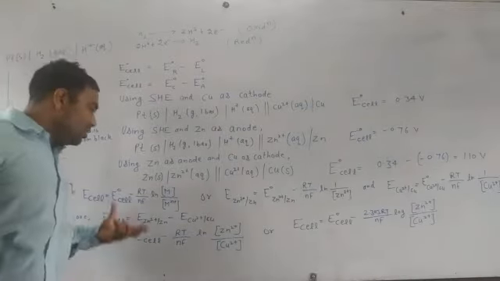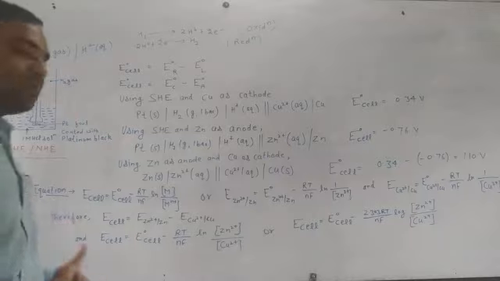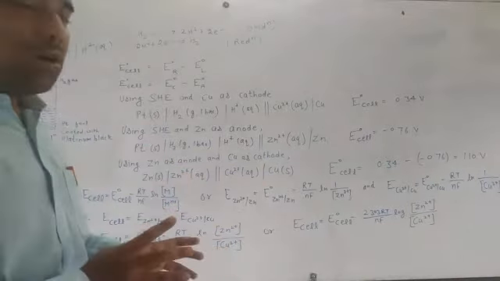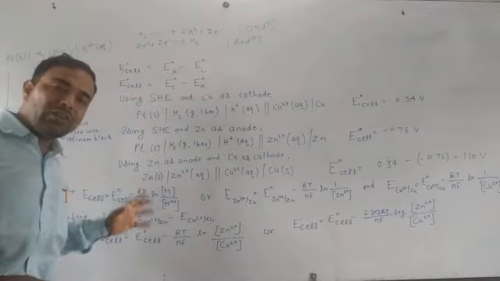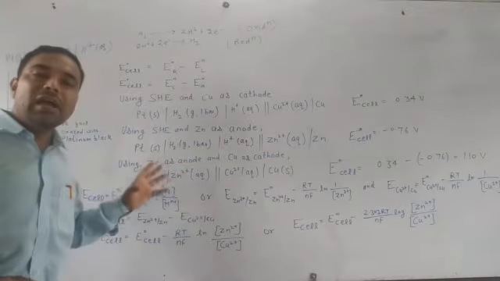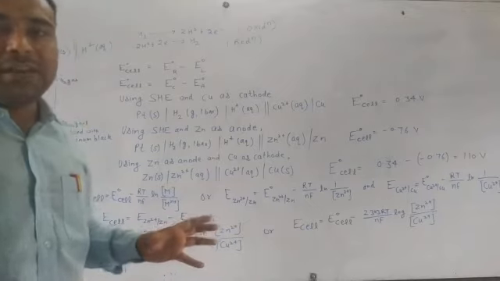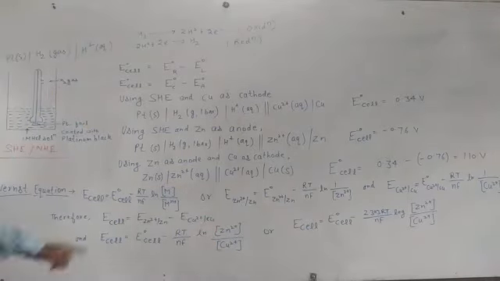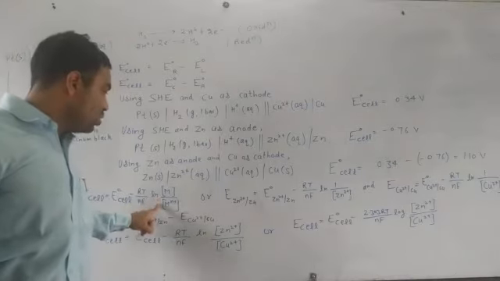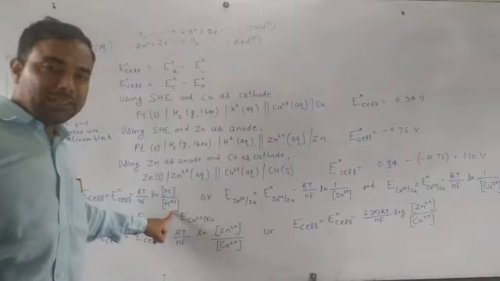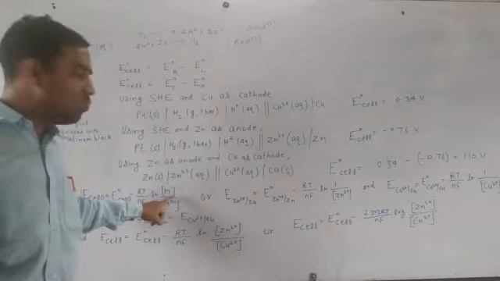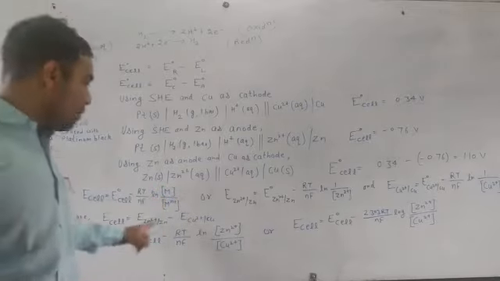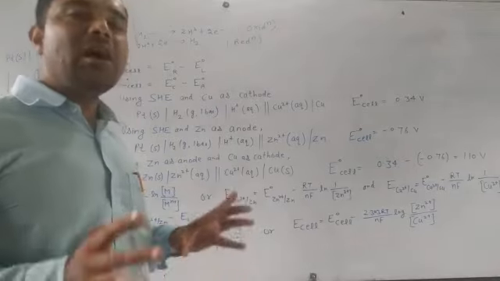The Nernst equation represents the relationship of E cell with respect to E node cell under the conditions of temperature, Faraday's constant, gas constant, and concentration of the metals and their ions. So E cell is equal to E node cell minus RT by nF natural log M by M n+, where the bracket M represents the concentration of metal and M n+ represents the ions.